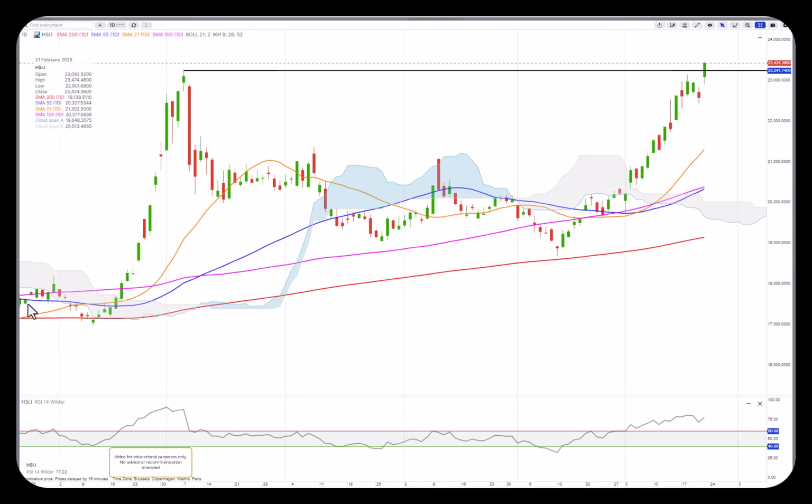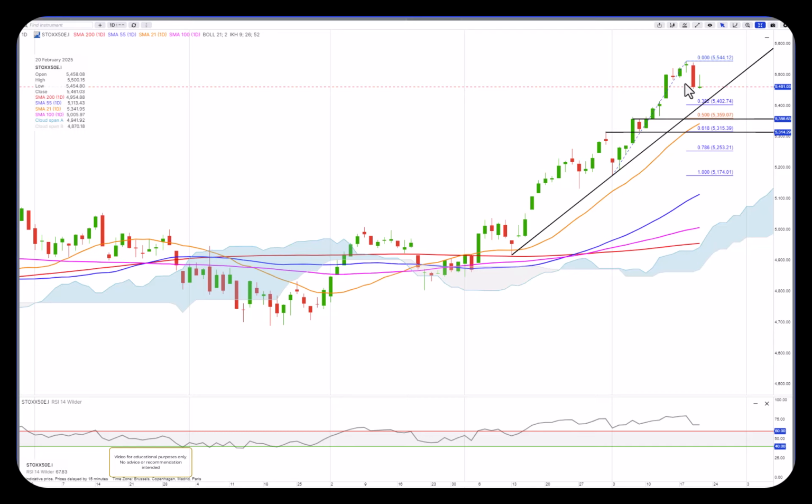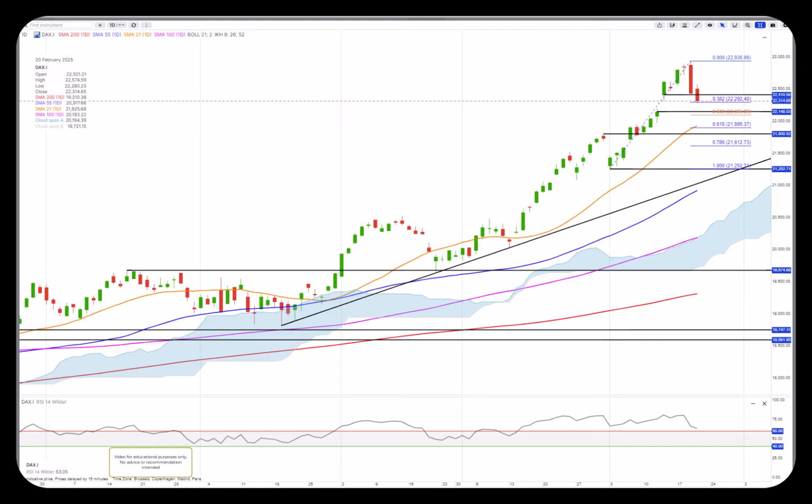On the European markets, we have a correction phase going on. The Eurostoxx 50 could dip down to the 38.2 retracement here at 5,400, testing the rising trend line. It could dip lower though, so be careful there. If it takes out the peak, then it will resume the uptrend. Here on the weekly, on the EU50 CFD and future, it could dip down to 5,374, but there's still positive sentiment on the RSI, with no divergence, indicating we could see higher levels after a correction.